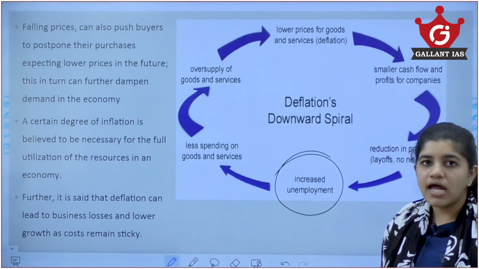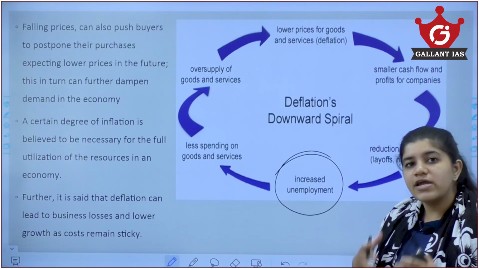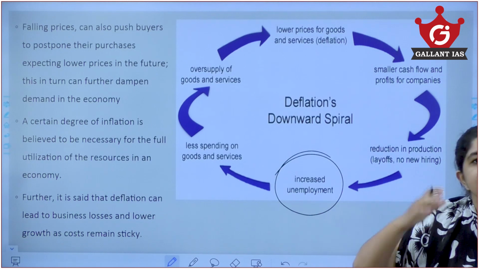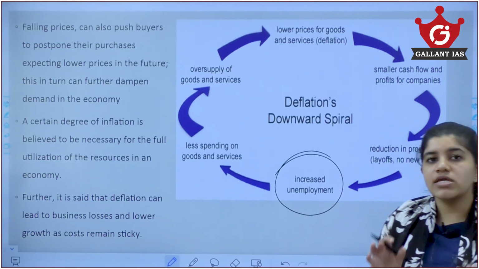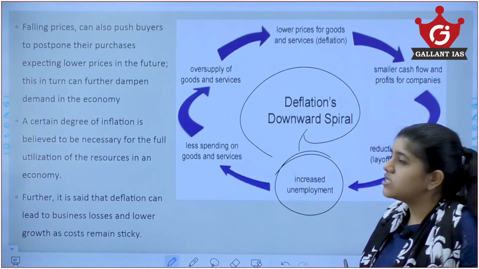If unemployment increases, people won't have enough money or income in their hand. If they don't have money, they would spend very little, and thus the demand would reduce further. So it creates a vicious cycle because of this deflation.